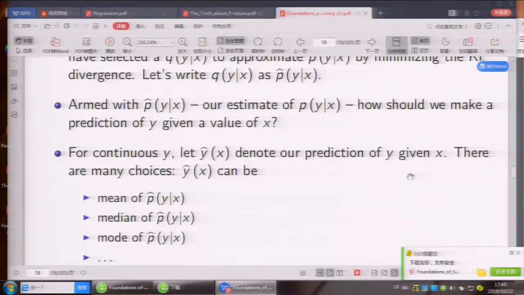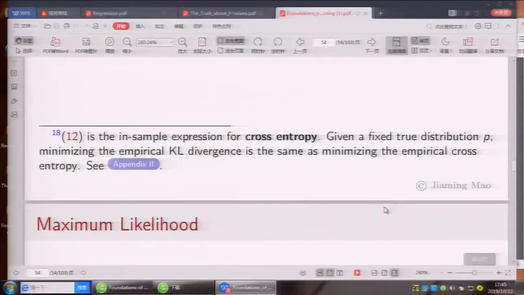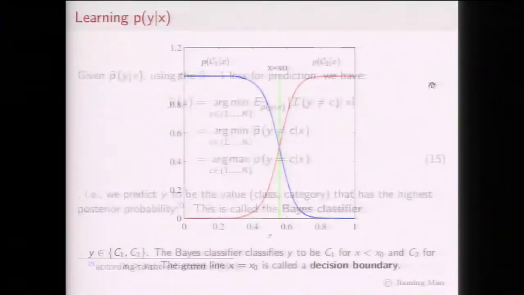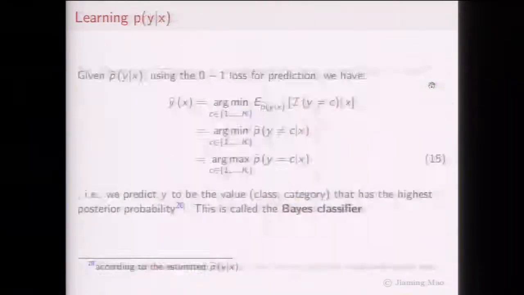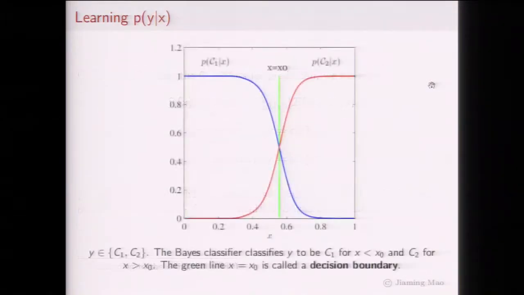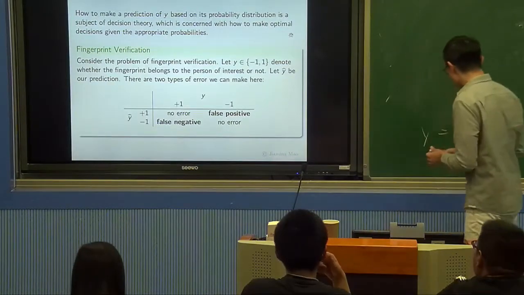I'm going to bring you back to, again, a discussion of decision theory, right? There we go, okay? Decision theory.